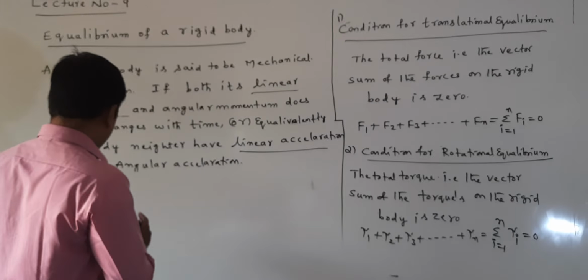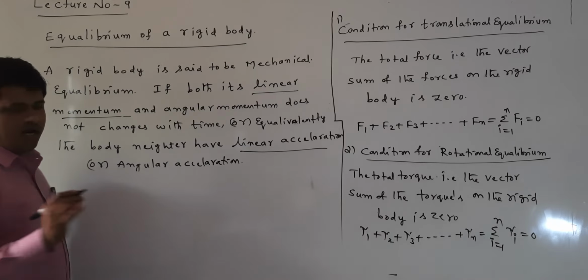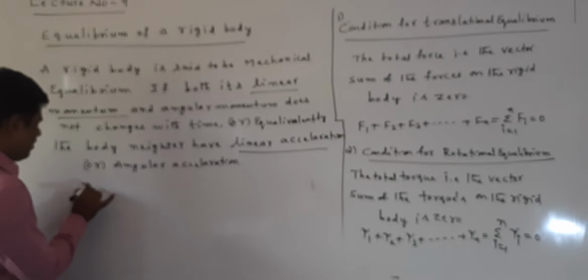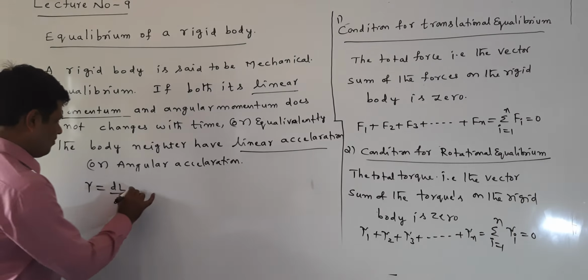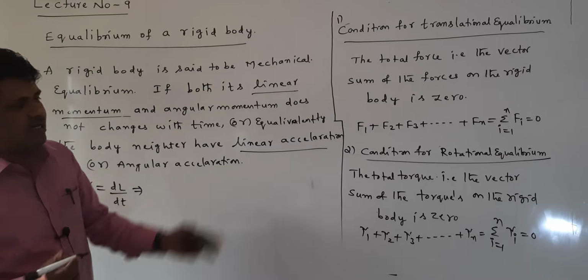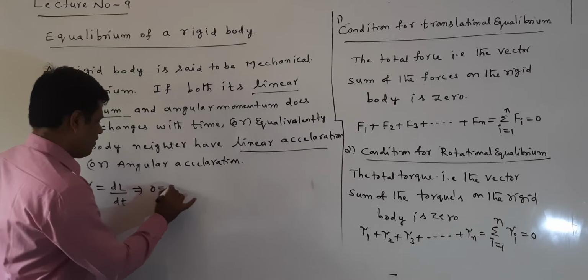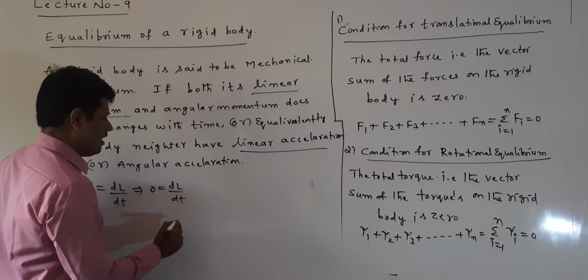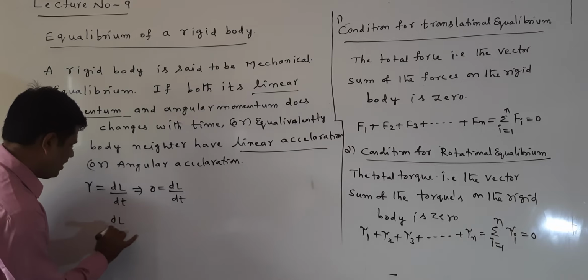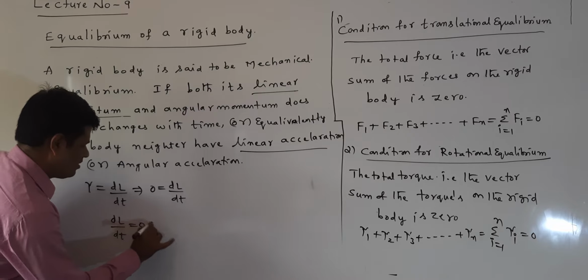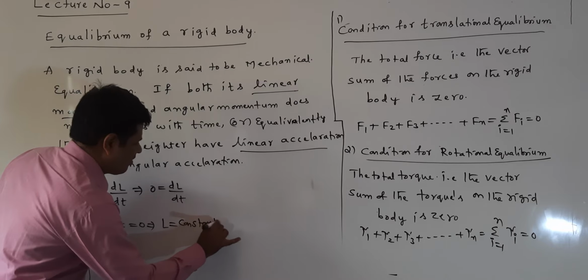Right. Now listen. When the torque is 0, we know the relation between torque and angular momentum: tau equal to dL by dt. Now the total torque is 0, meaning the total external torque is 0. So 0 equal to dL by dt. dL by dt equal to 0 means, integrating on both sides, L equal to constant.